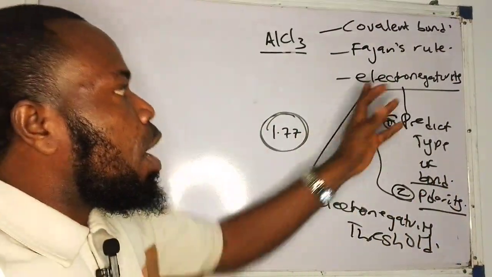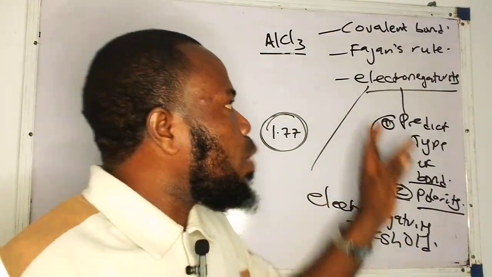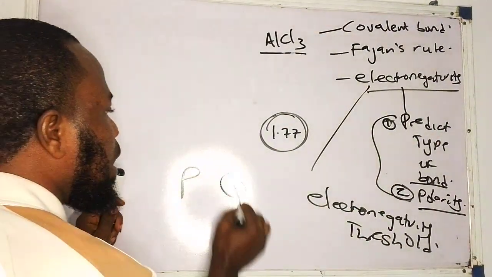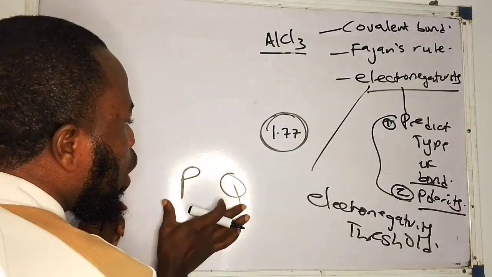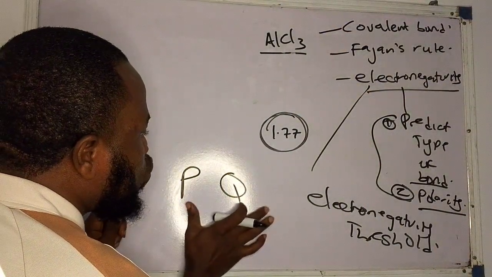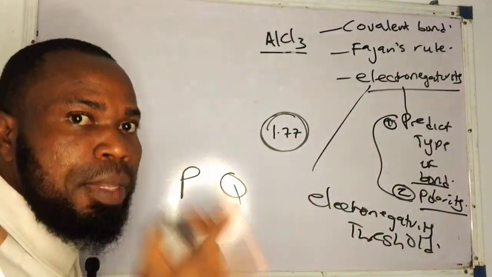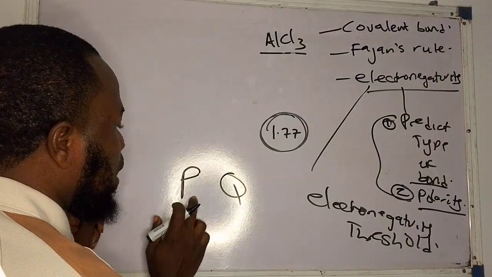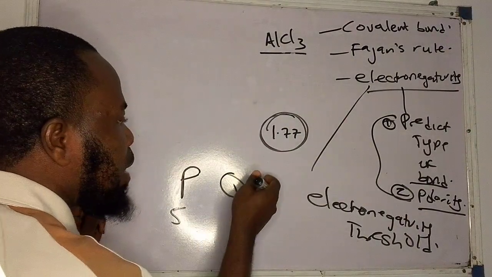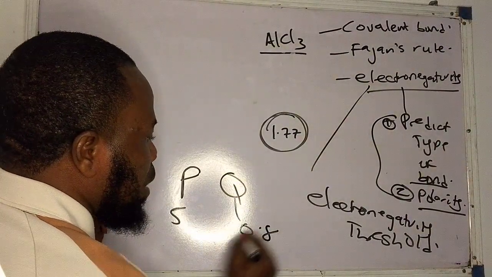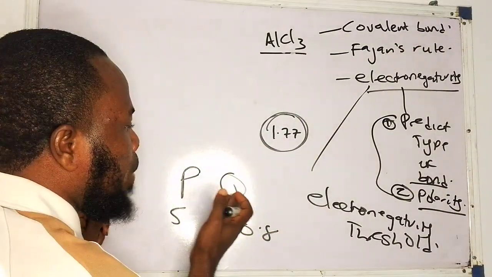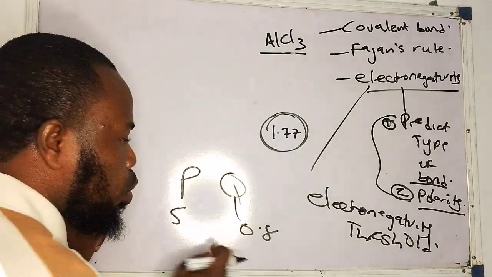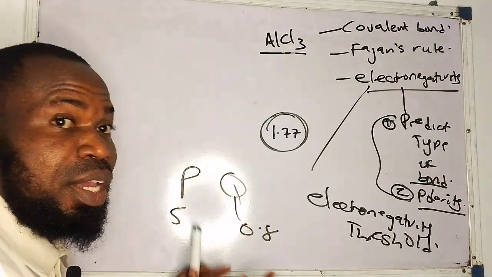So what am I trying to say? In a layman's way, when the electronegativity difference between two elements, maybe we have element P and element Q, for example, in JAMB they usually give values. Maybe they will say the electronegativity of element P is 5, and that of Q is 0.8. They will then ask, if P and Q combine together, what type of bond will exist between them? Definitely it is an electrovalent bond, because you can see the electronegativity difference is high.